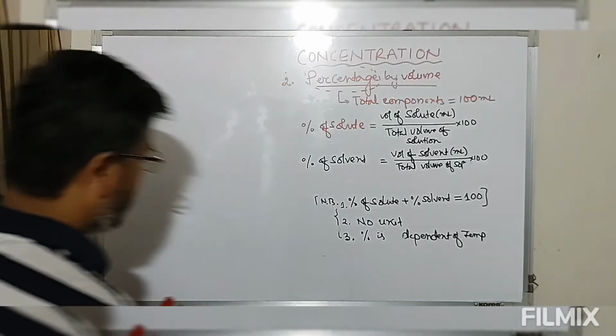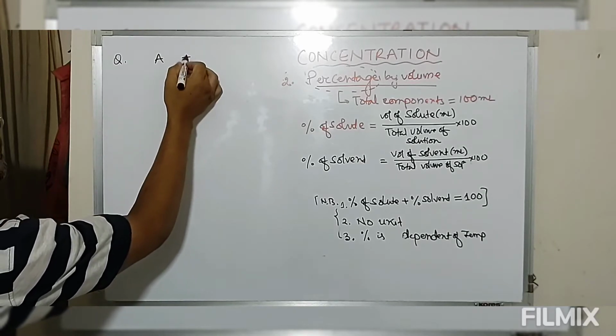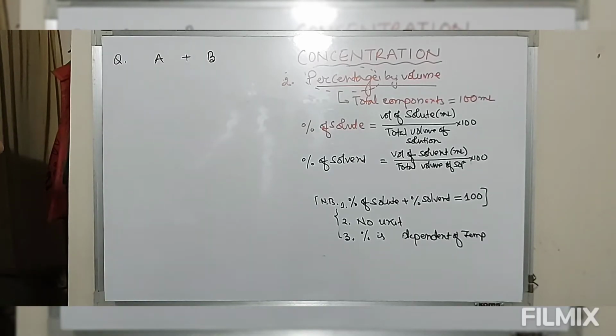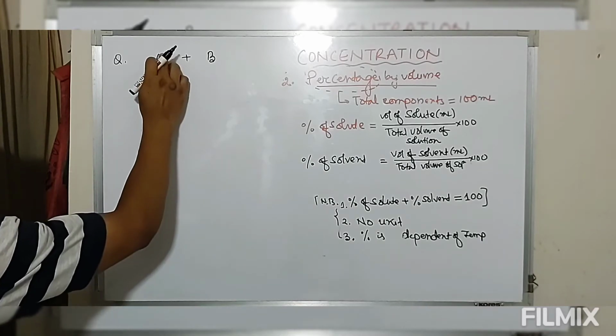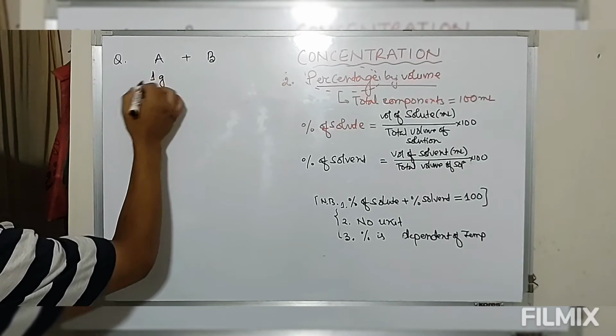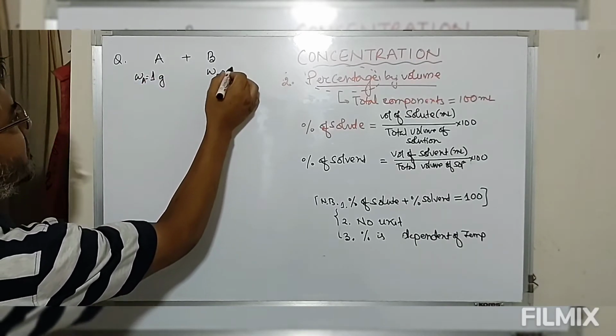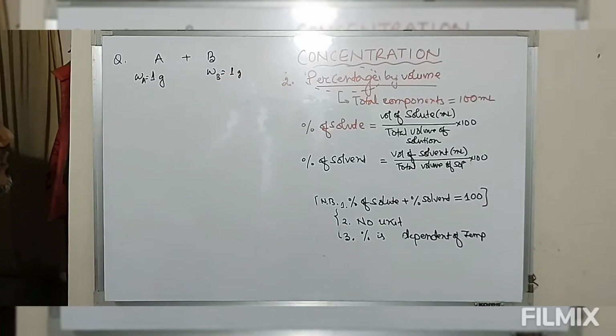Now suppose we have a mixture of A and B. Mass of A is given as 1 gram, mass of B is given as 1 gram.